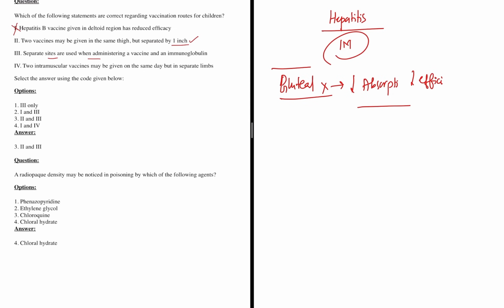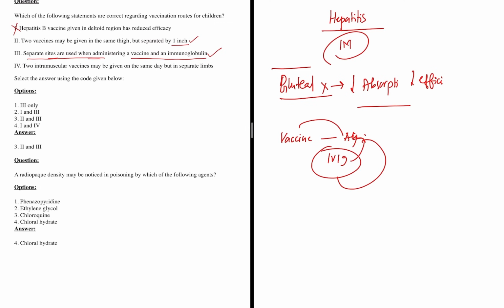Now, separate sites are used when administering a vaccine and immunoglobulin. This is also right. You know why? Because if you give a vaccine, it will produce antibodies. If you give IVIG, that will be neutralized. So there is an antigen coming from the vaccine, and there is an antibody which is given as immunoglobulin. So chances of neutralization are high.